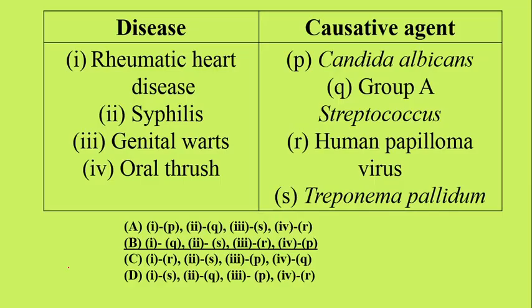Now the next question is match the following again. So we have some diseases and we have to tell the causative agents. Here I want to tell you one thing: go through as many diseases as you can and cram the causative agents and the features that occur with these diseases, and stick to the diseases which are asked repetitively. In this GATE exam, be sure to have questions from coronavirus. I hope you study well about the coronavirus. You have ample videos for coronavirus. This whole year has been consumed by the coronavirus.